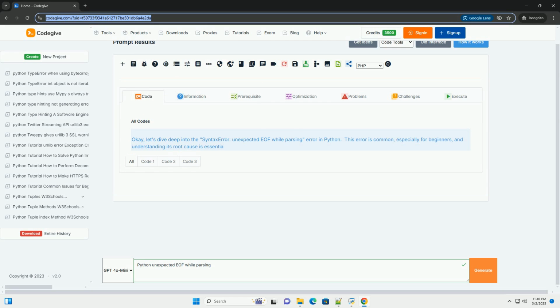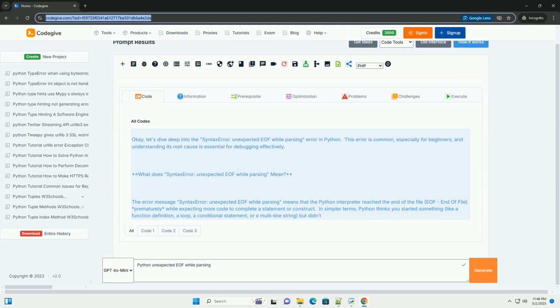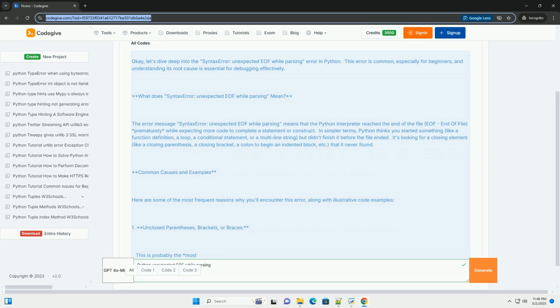OK, let's dive deep into the "SyntaxError: unexpected EOF while parsing" error in Python. This error is common, especially for beginners, and understanding its root cause is essential for debugging effectively. What does "SyntaxError: unexpected EOF while parsing" mean?